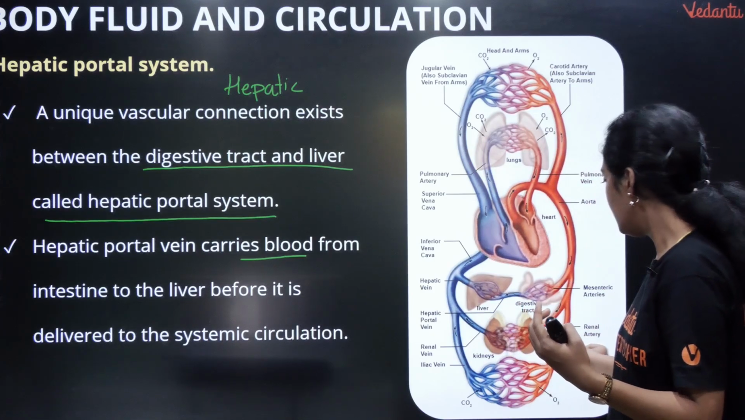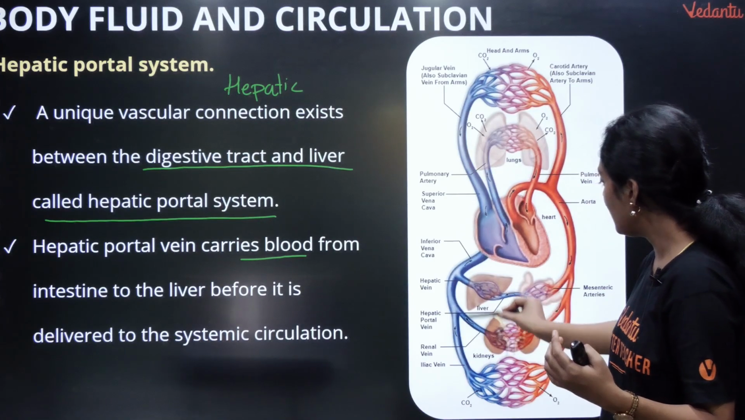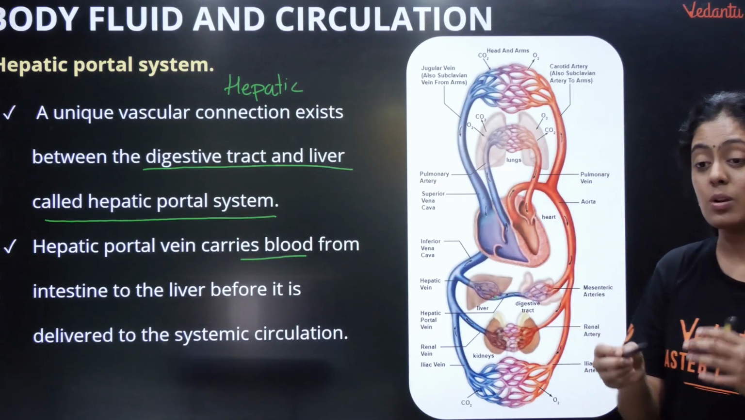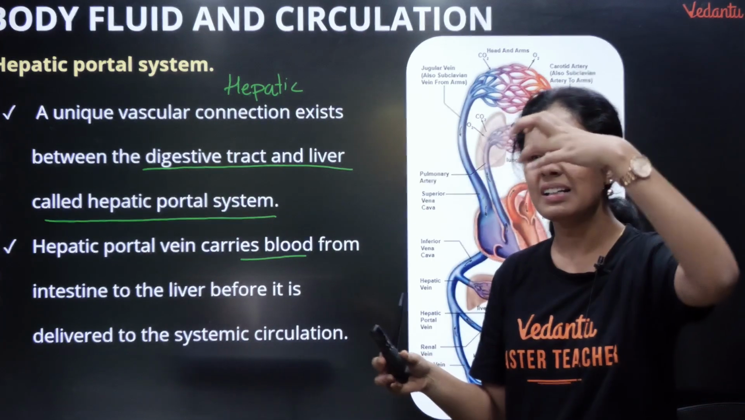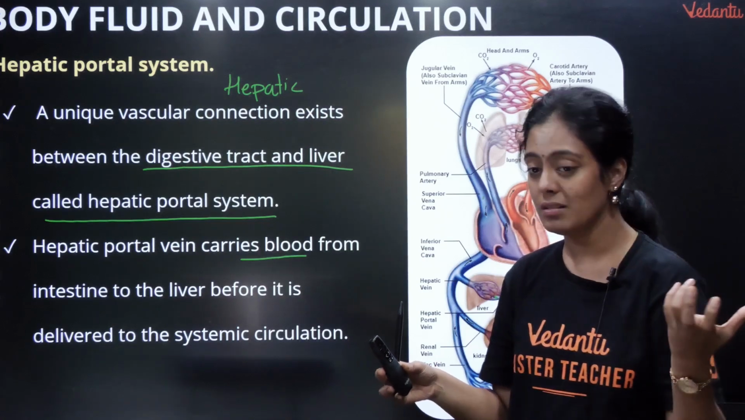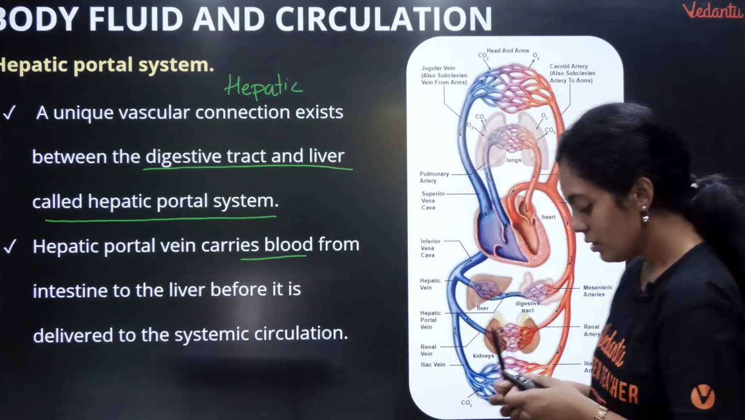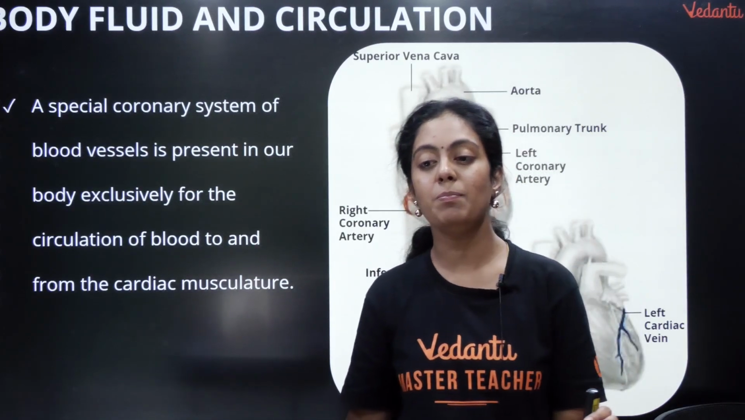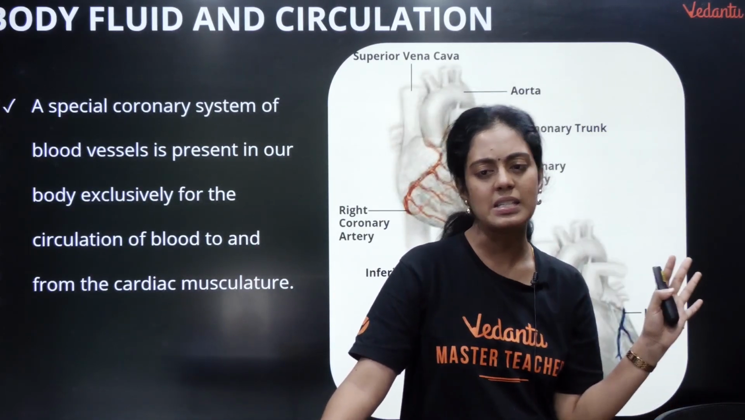So inga parunga idu da ungaloda intestine. Okay, from the intestine it is carried to the liver and then to your heart. So this liver is a temporary storing organ appdi vechikalam. Okay, so hepatic portal system na onnu illa, romba simple. They are going to help in circulation in your digestive system.